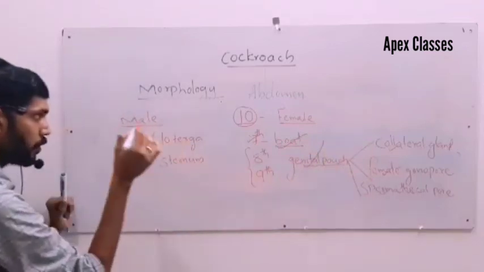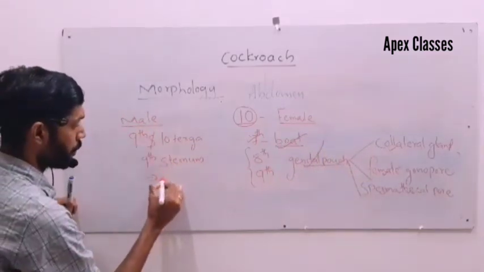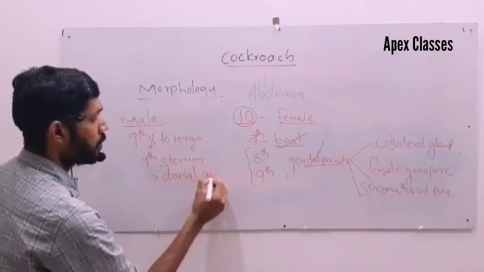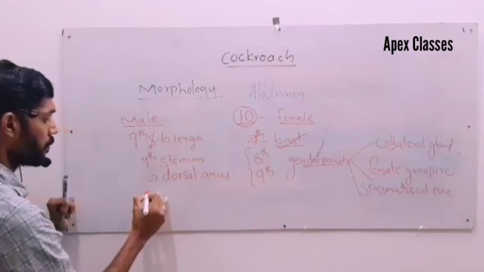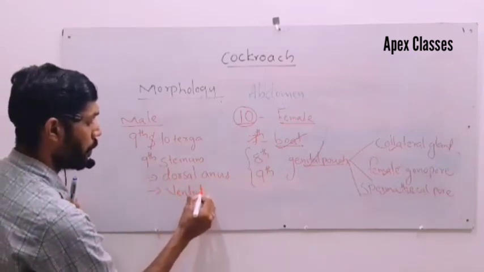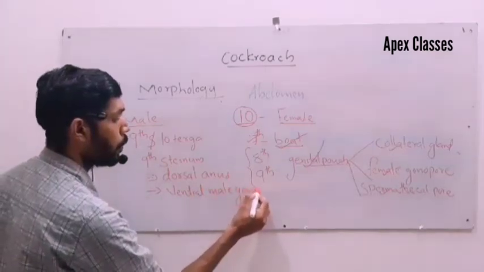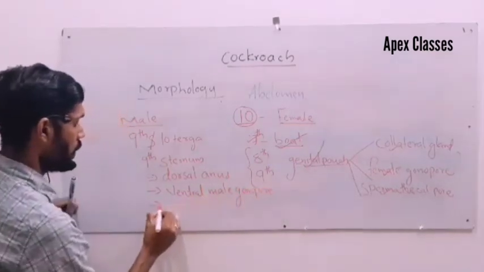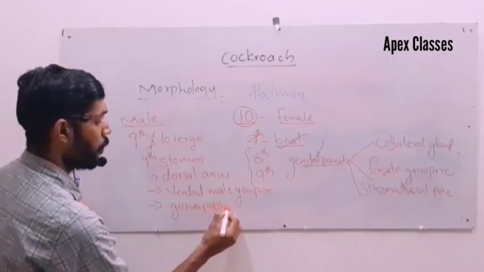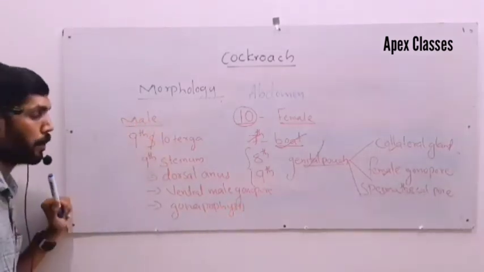In the case of female, the anterior part of the genital pouch consists of these parts. But in the case of male, the genital pouch itself consists of a dorsal anus, ventral male gonopore, gonapophysis. That's all about the male genital pouch.